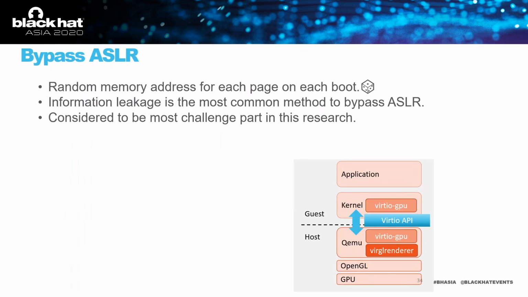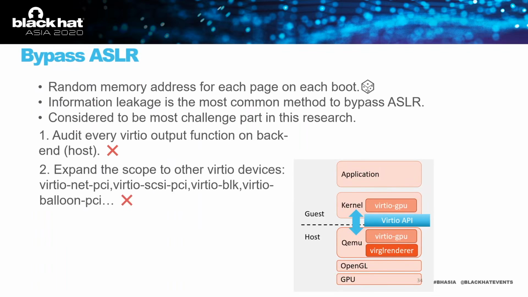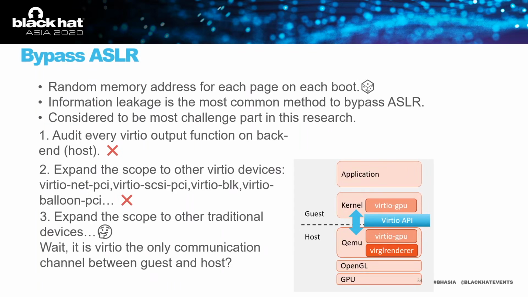Again, let's analyze from the stack. We see the Virtio API is the bridge between host and guest, so our first idea is to audit this interface. We audited every Virtio output function on the backend, but did not catch any bugs. Then we expanded the scope to other Virtio devices, for example, Virtio Net PCI, Virtio SCSI PCI, and so on, but still no findings. The next step seems to be further expanding the scope to other traditional device drivers on QEMU to look for information leakage.